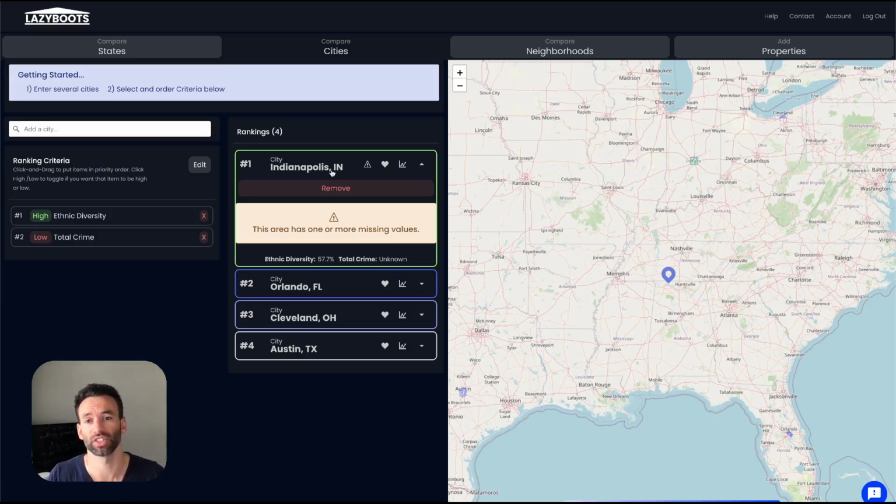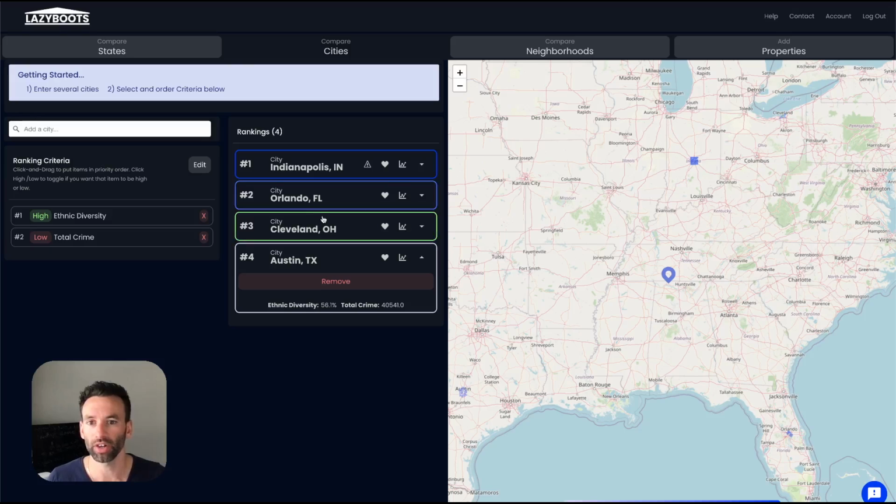But not every city is going to have every data point, right? Rent is one that's been tricky to find everywhere. But luckily, we're going to show you very soon a feature on the neighborhoods tab where you can find rents through Zillow in just one click. So very, very useful.